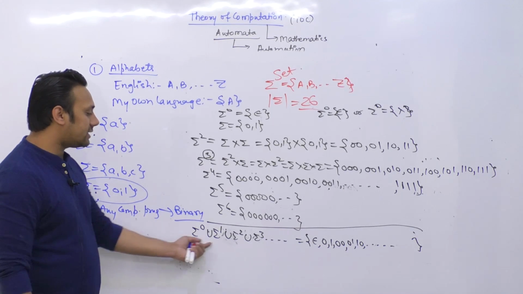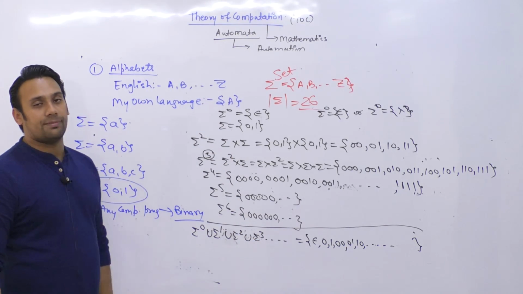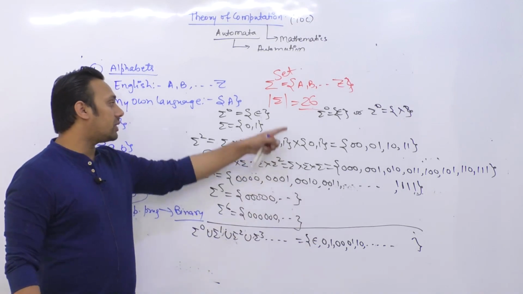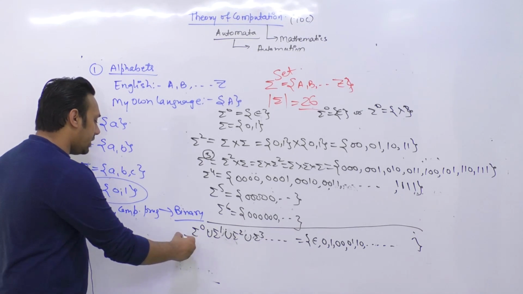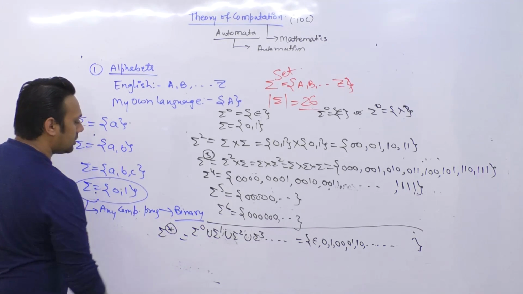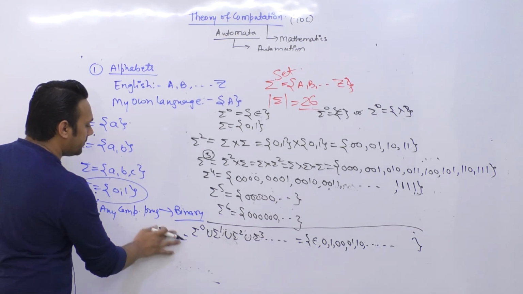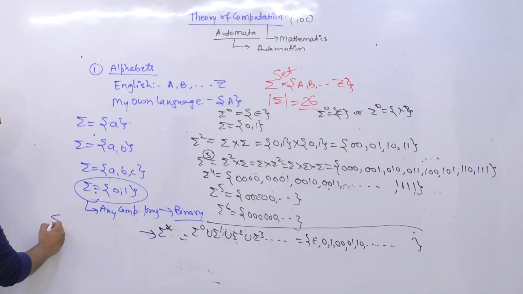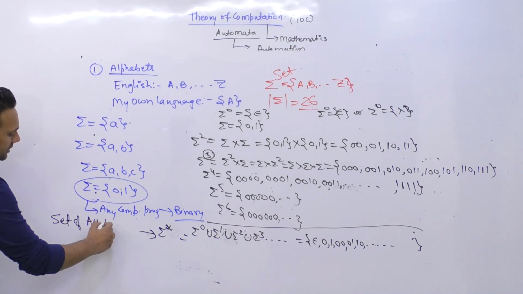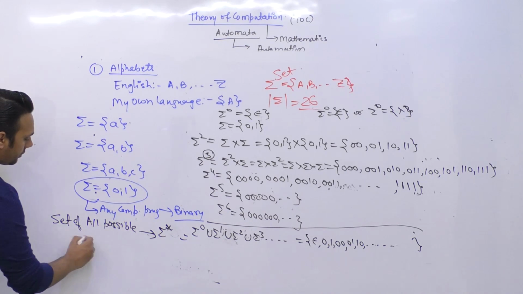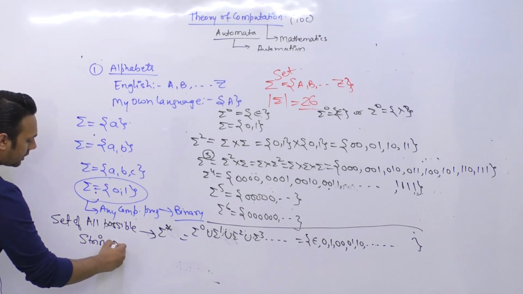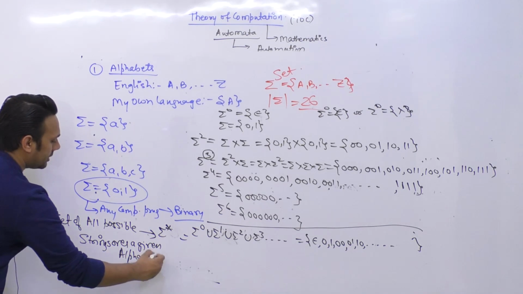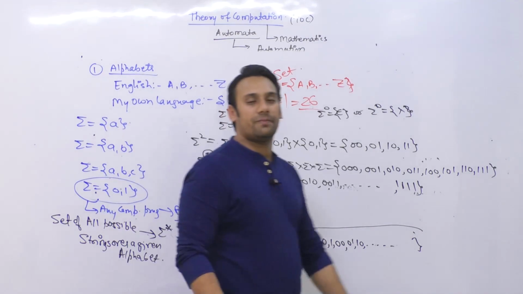So basically if I take this infinite union, of all the powers of summation that exist, this will be the set of all possible strings over a given alphabet, and this will be represented by summation star. So I just write a star like this, summation star. Summation star means the set of all possible strings over a given alphabet.